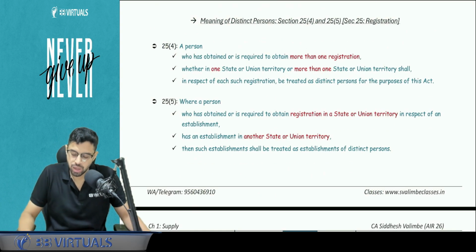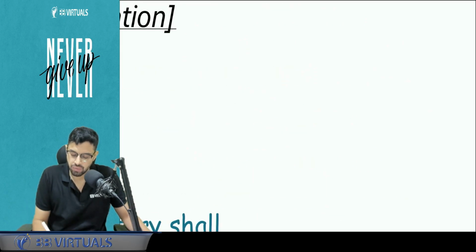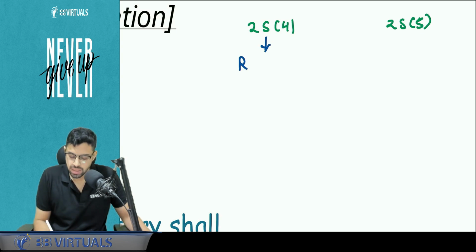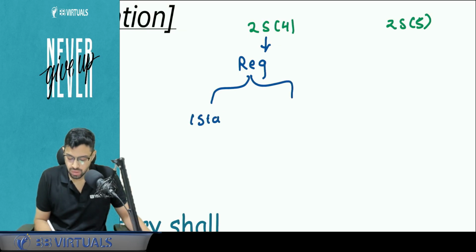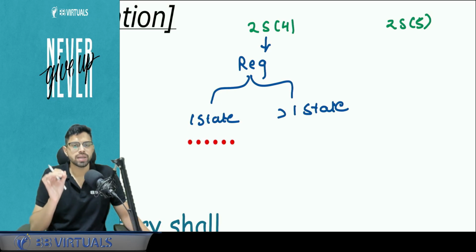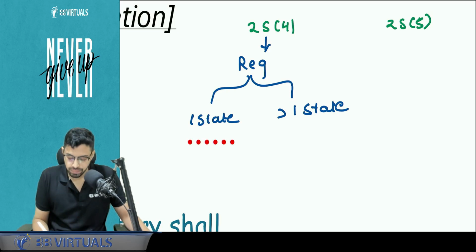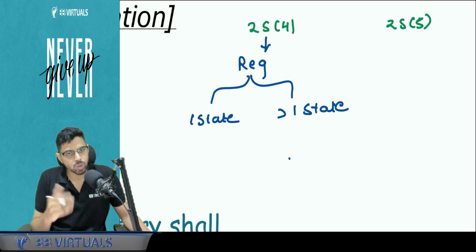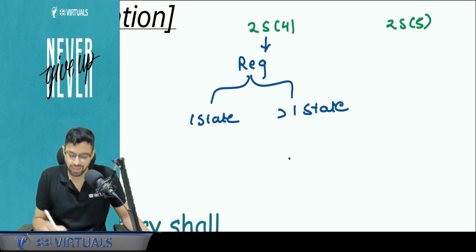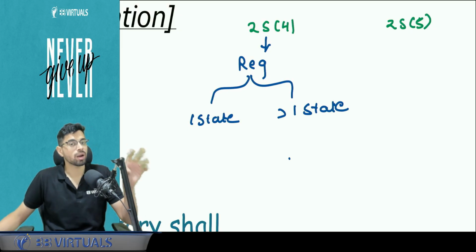Now let's understand the meaning of distinct person. Distinct person is covered under 25.4 and 25.5. Okay, very simple. Just pay attention. 25.4, you have two units. Two units are registered. It can be in one state, it can be in more than one state. Just understand the GST registration happens state-wise, but in one state also I can have more than one registration. So in that case, this will be a part of a distinct person.